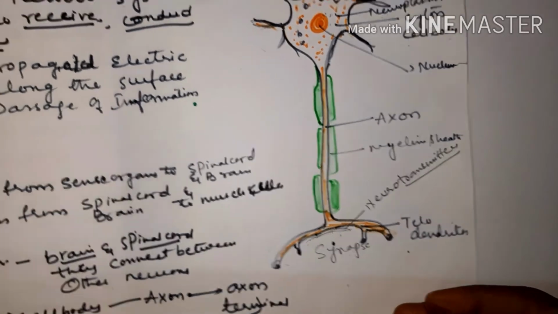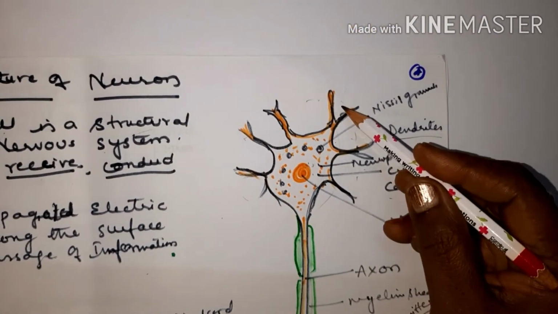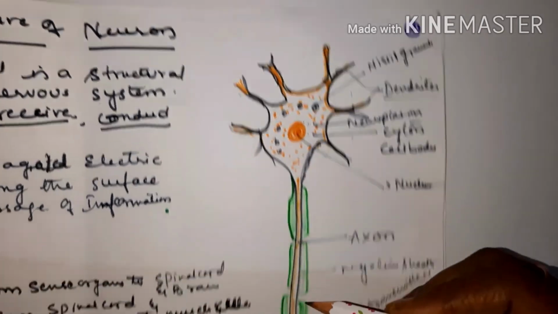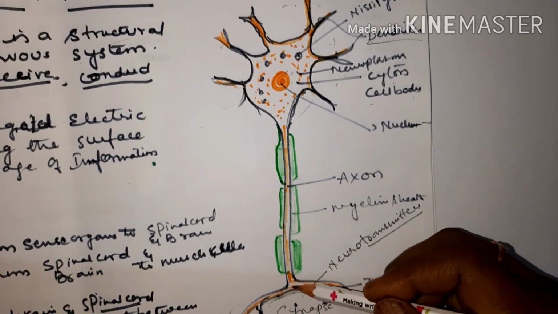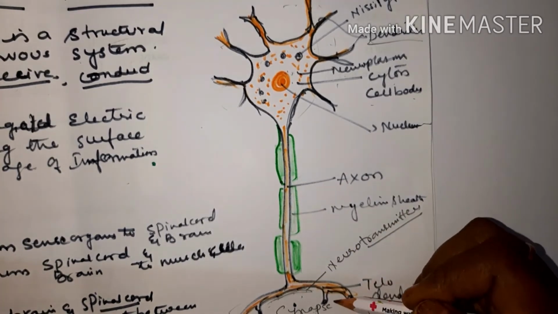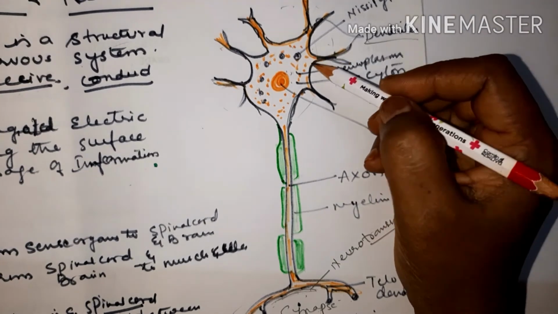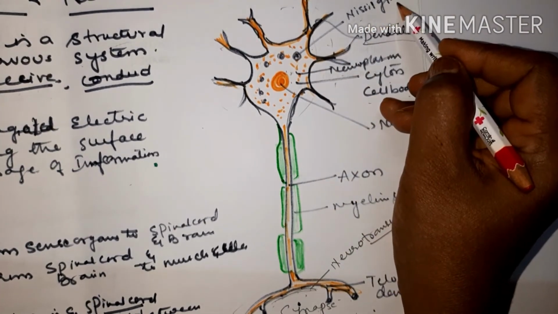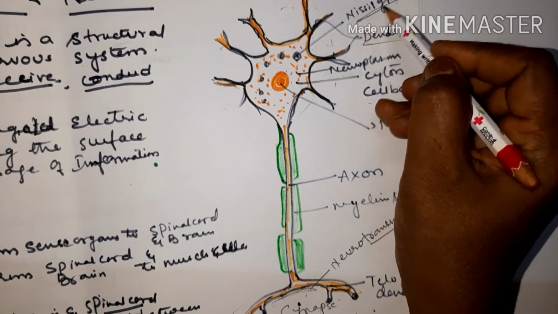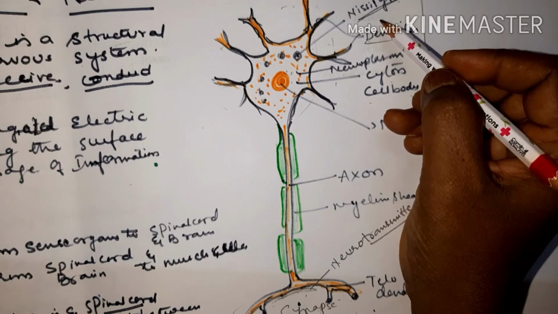You all understood, children? So this is the structure of neuron. Cell body, which has got dendrites, and one of the dendrites is extended out as axon, and it is covered with the myelin sheath, and then telodendrites. And in between, in the cytoplasm, you find round bodies called Nissl granules, which are made up of ribosomes. Ribosomes help in protein formation or protein synthesis.